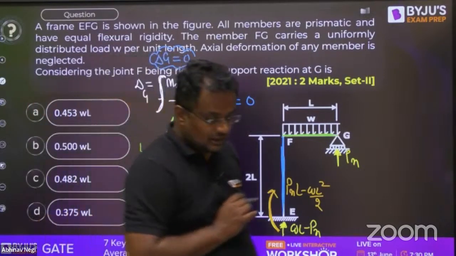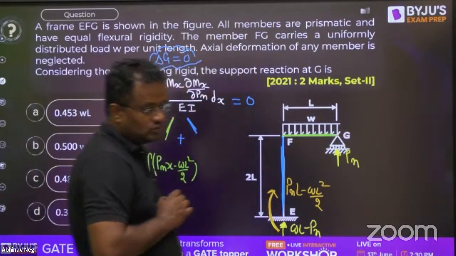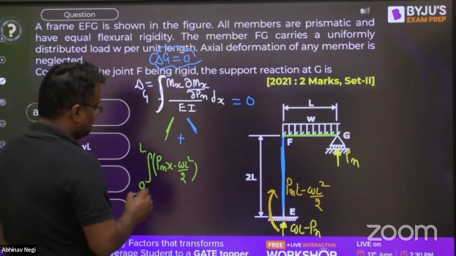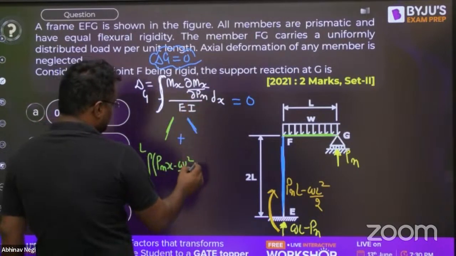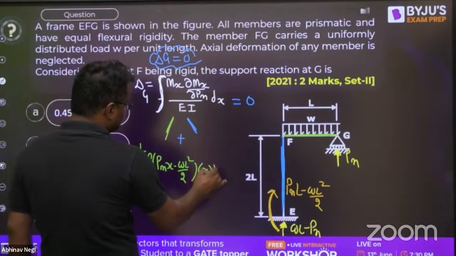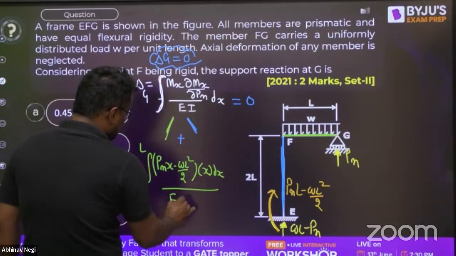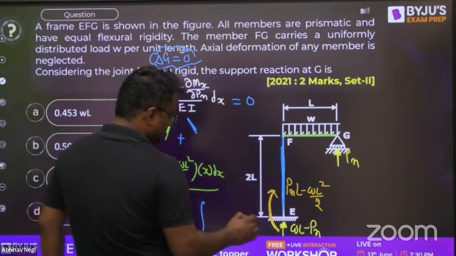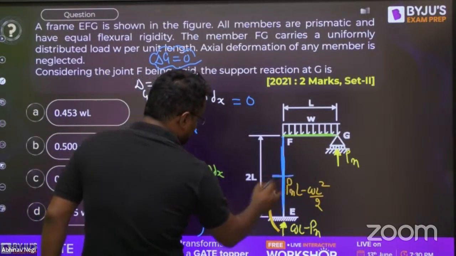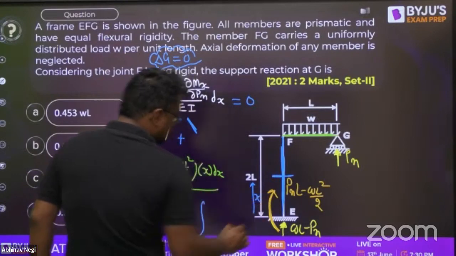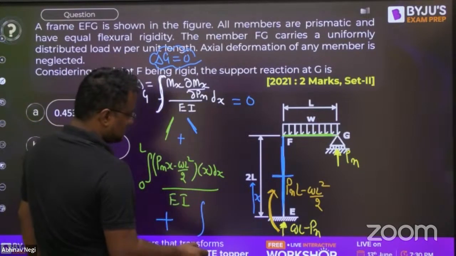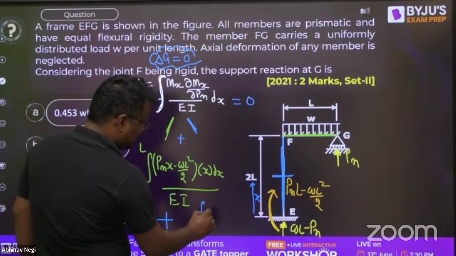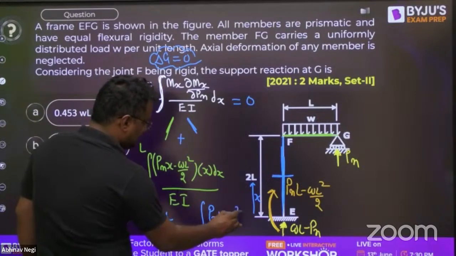After that, differentiate whatever is written here with respect to PN, into X dx upon EI. Plus this blue part. What will be the blue part? Take any section from here at X distance. This length is 2L. So this is Mx, and Mx is PNL minus WL square by 2.